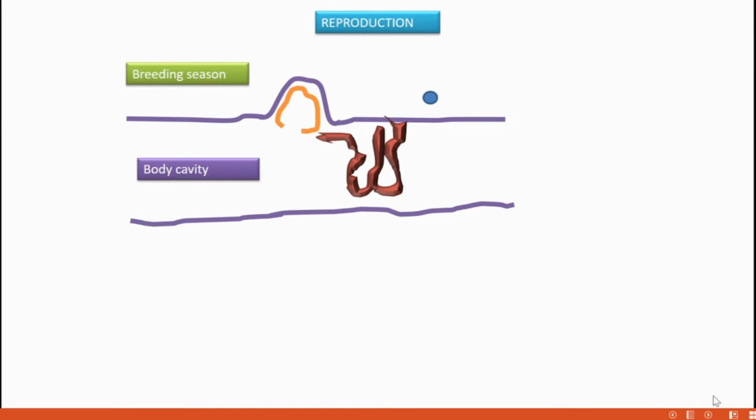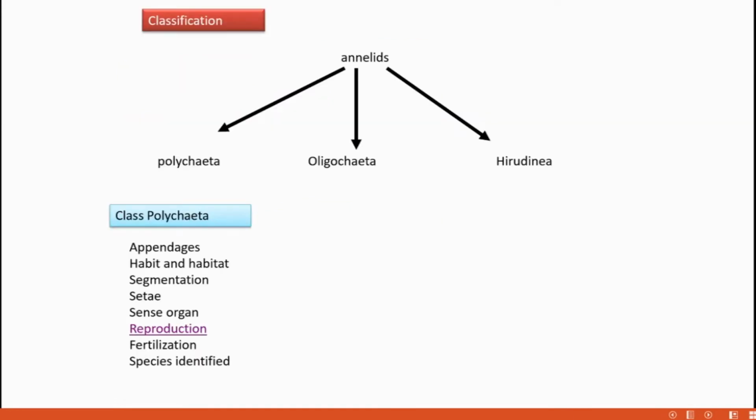Then fertilization, what's the status? It's external fertilization, and the development happens through trochophore larvae. So far about 8,000 species have been recognized. Common examples are Nereis, Polygordius, Aphrodite, etc.